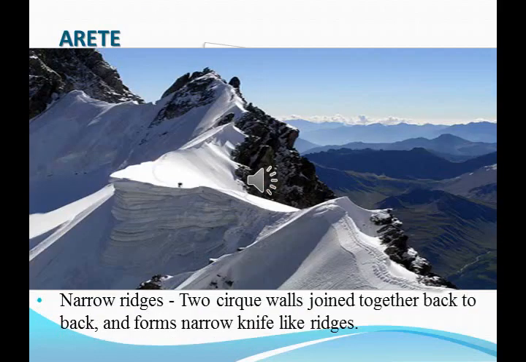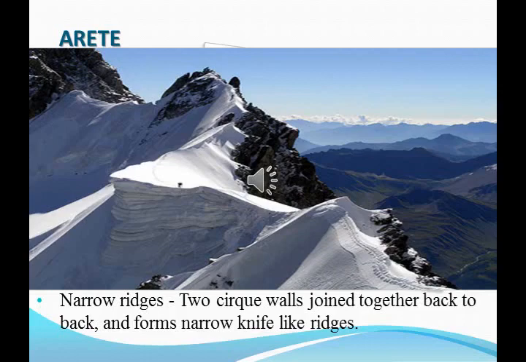Arete. So arete are narrow ridges formed when two cirque walls join together back to back and form narrow knife-like ridges. Okay, so arete are nothing but narrow ridges formed when two cirque walls join together back to back. That is two bowl-shaped, armchair-like depressions seen at both sides of the mountain range, and it is called an arete. It looks like a knife-like ridge.